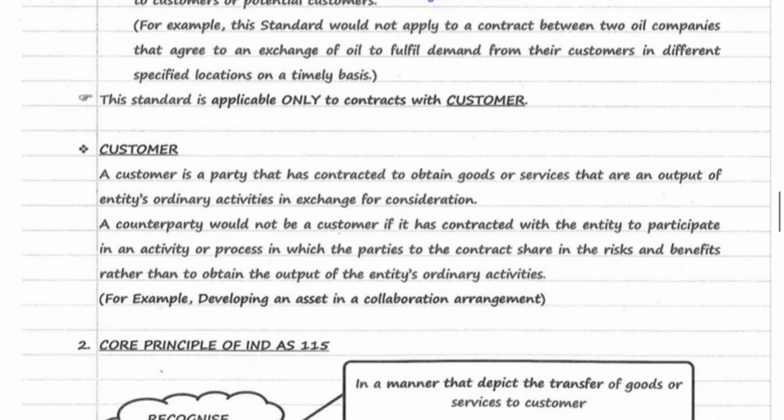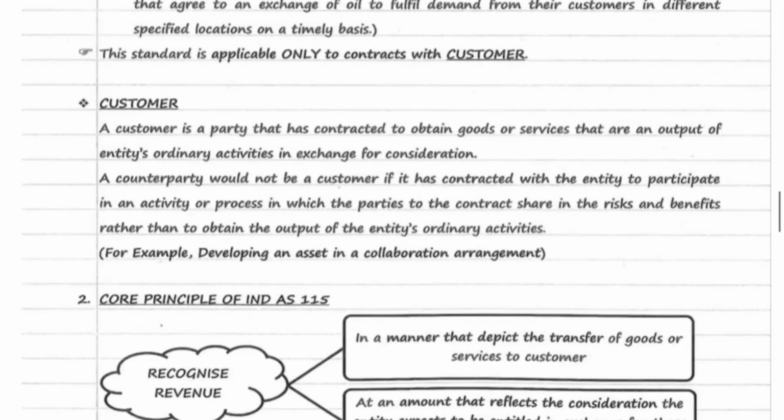A party who has contracted with the entity to participate in an activity or process in which the parties to the contract share in risks and benefits, rather than obtaining the output of the entity's ordinary activities. So if the customer shares the risks and benefits instead of the output, then he will not be called a customer. For such a transaction, Ind AS 115 is not applicable. Example of such a transaction is developing an asset in a collaboration agreement or arrangement. For this, Ind AS 115 is not applicable.